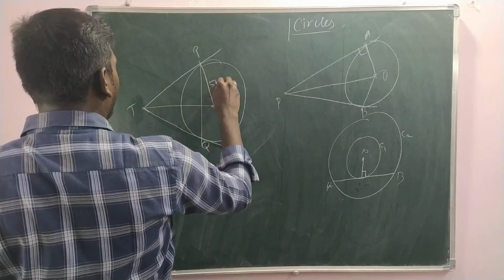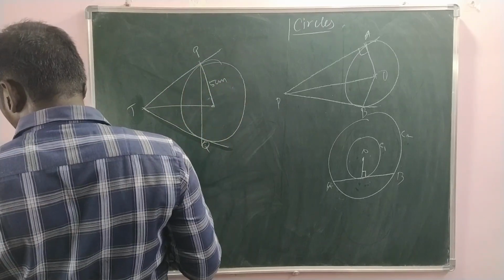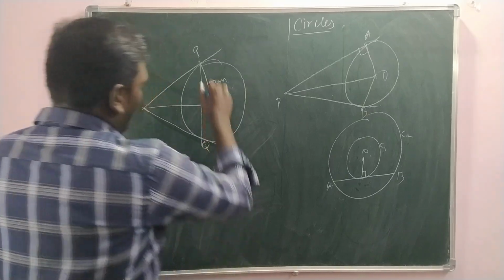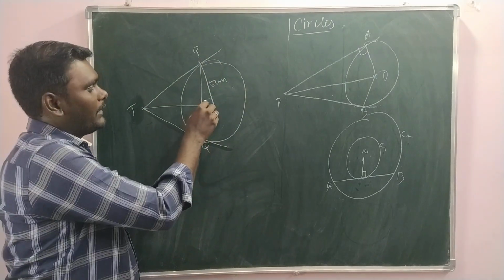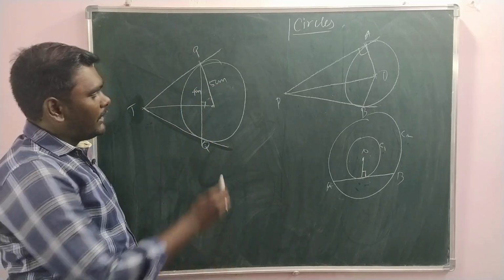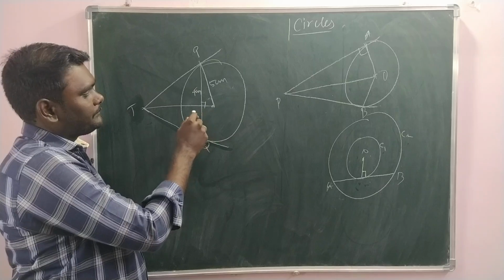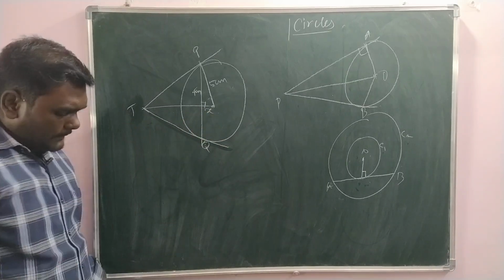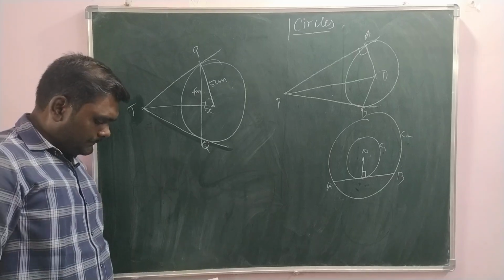It is given that 5 cm is the radius, and the length of PQ is 8 cm. Totally PQ is 8 cm. Now this is the perpendicular, here we have 4 cm. You remember we took x here. What is it? Here we took x, and then the total length.